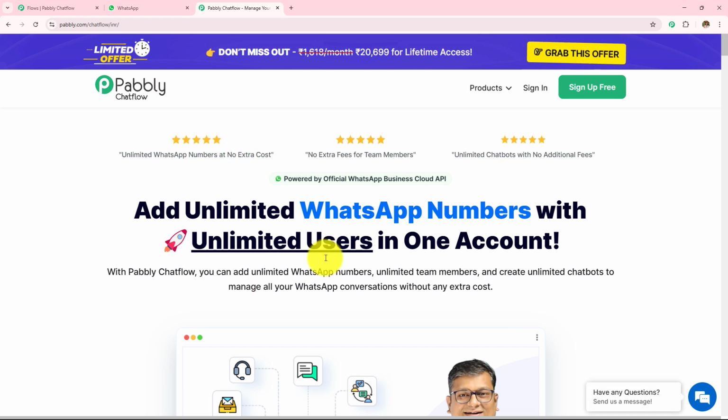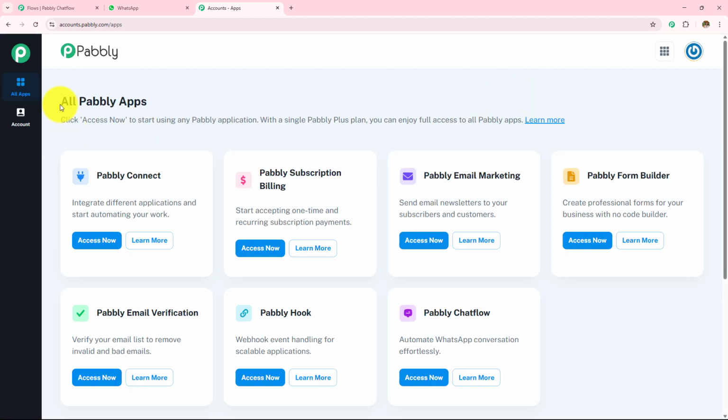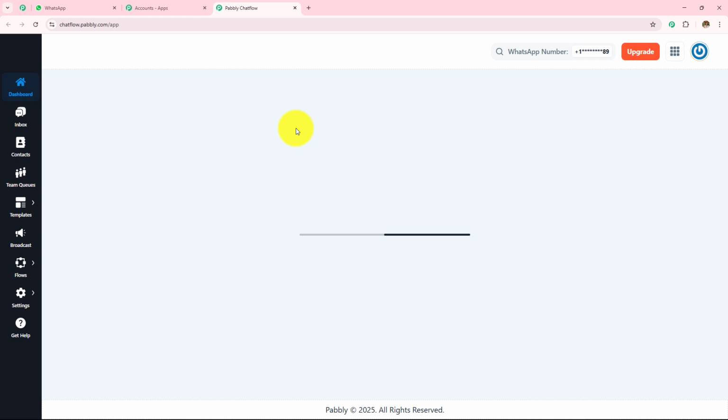Now, after browsing this website, we need to sign in to our Pabbly Chatflow account. On the top right corner, you can see two options, sign in and sign up for free. If you are an existing user, click on this sign in, and if you are a new user, click on this sign up for free. Now, as I'm an existing user, I'll go with the sign in. And here it has taken me to this all Pabbly apps where I can see all the Pabbly applications. I'm going to click on this Pabbly Chatflow Access now.